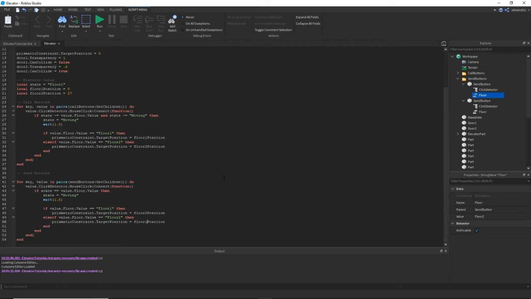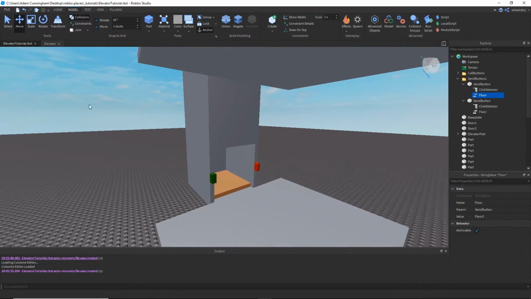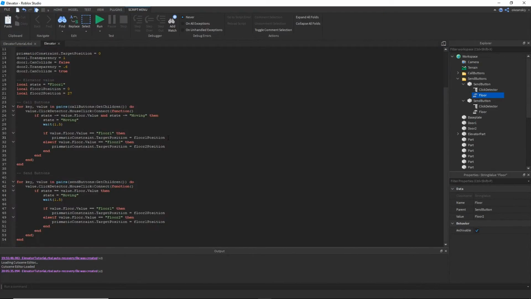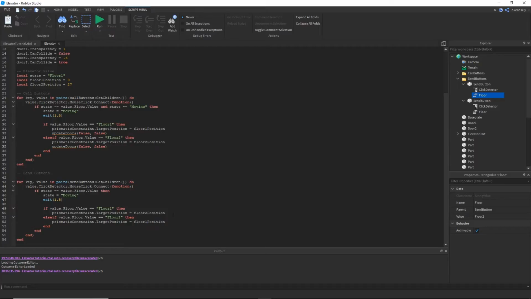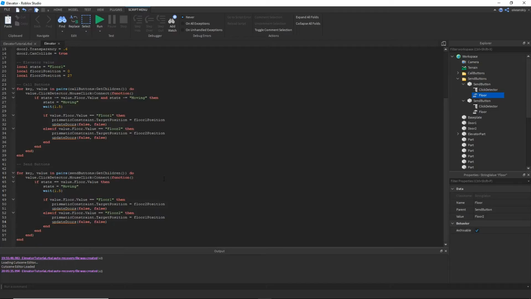The next thing we need to do is we actually need to update the doors every time the elevator moves. So right here, I'm going to call a new function update doors, and I'm going to give it 2 parameters for now, which I'm going to be calling false and false. And I'm going to be copying that for every time the elevator gets moved.